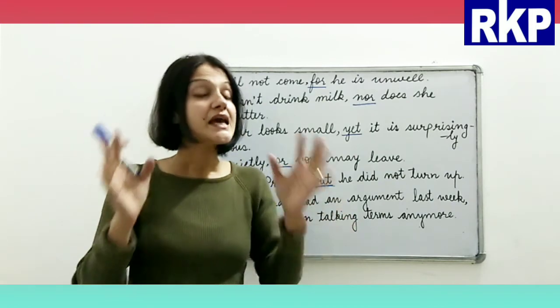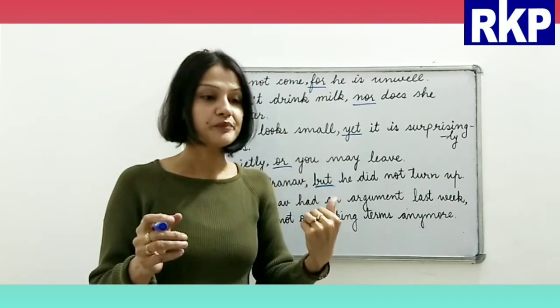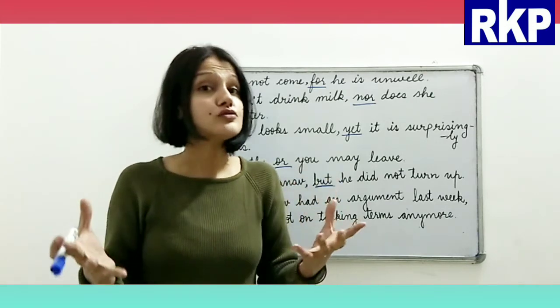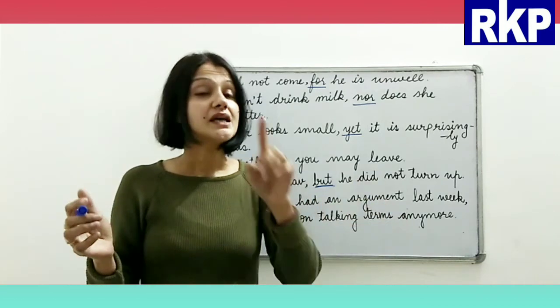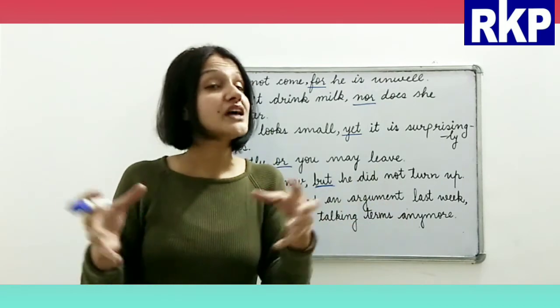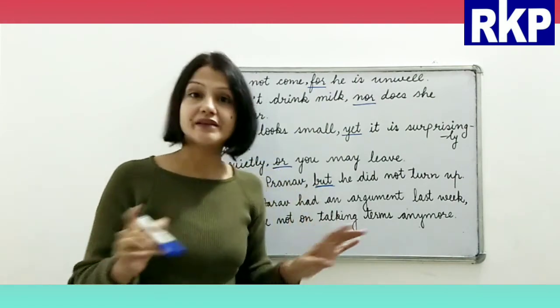Sometimes coordinating conjunctions also join words or phrases, but if they are joining two words or phrases, we will not use a comma there.